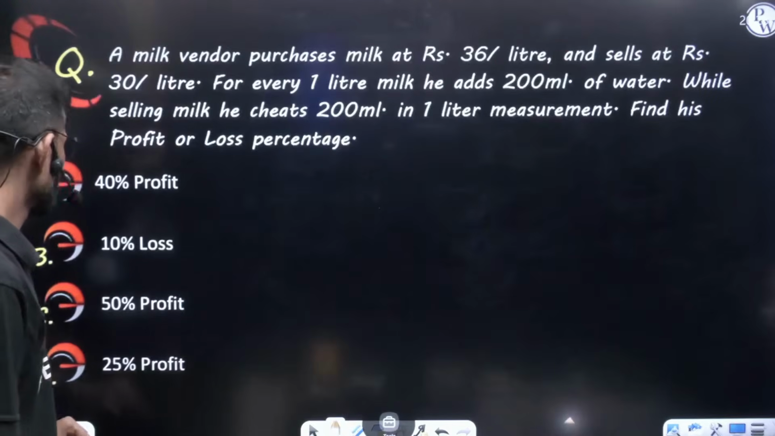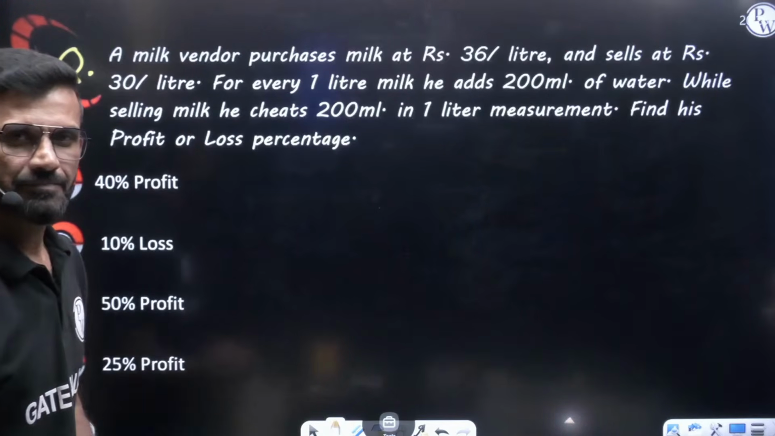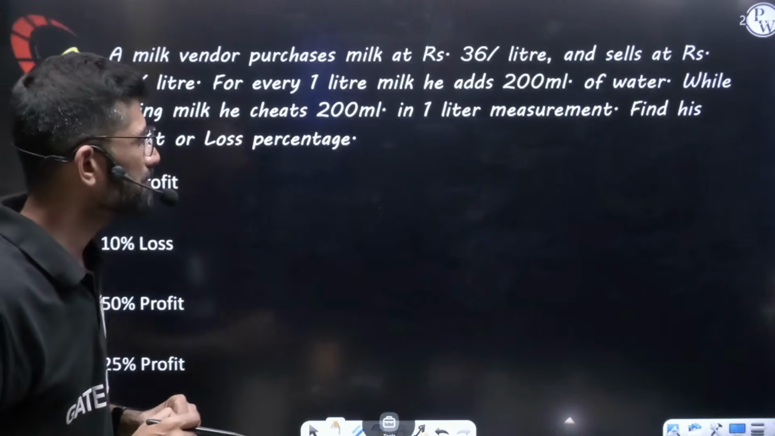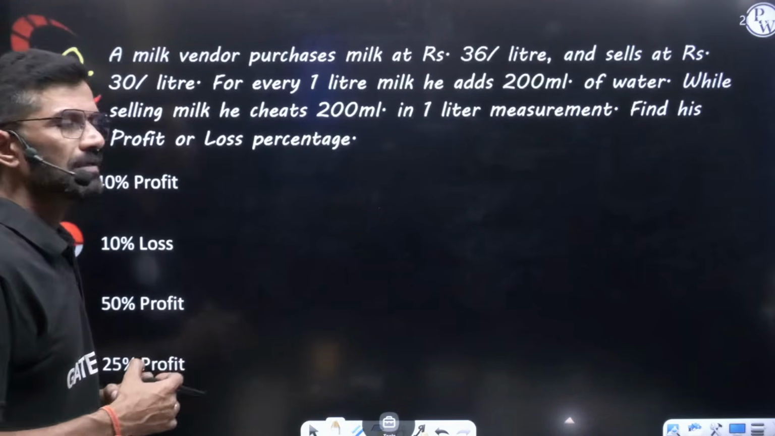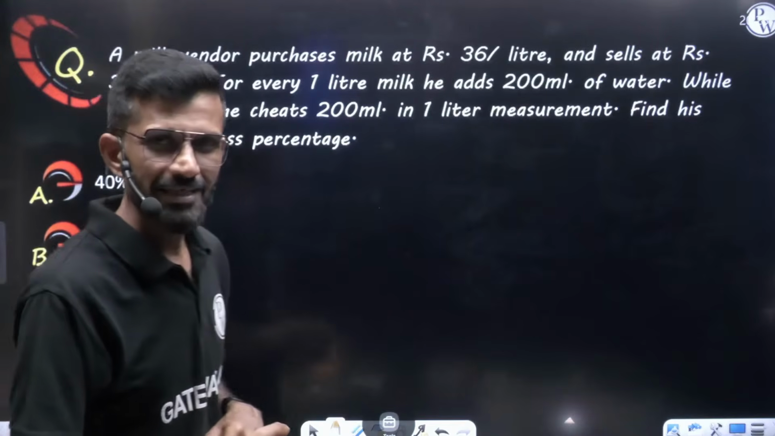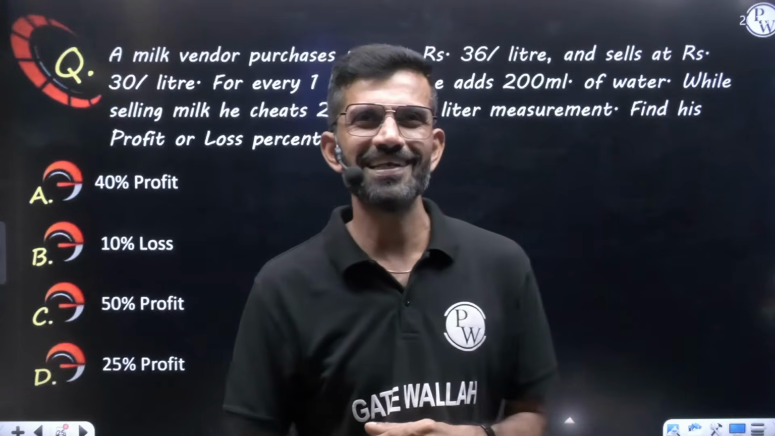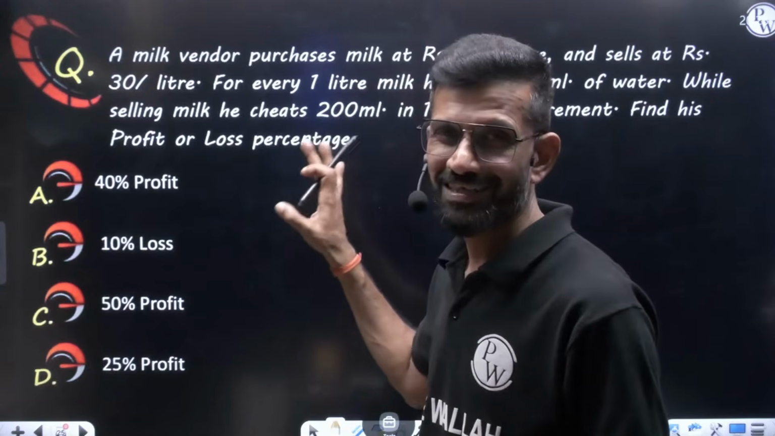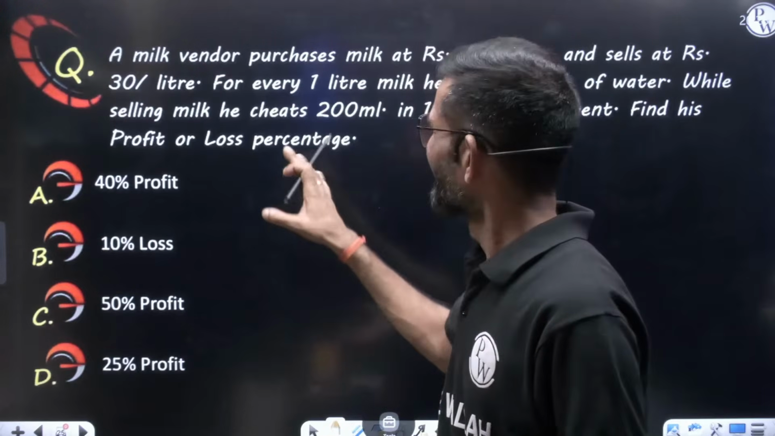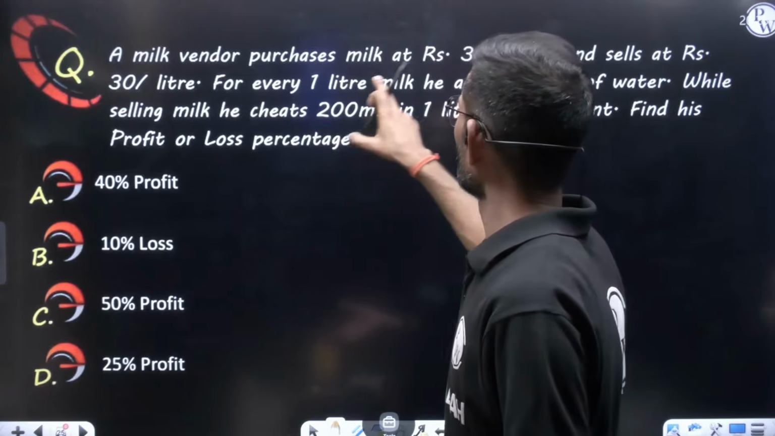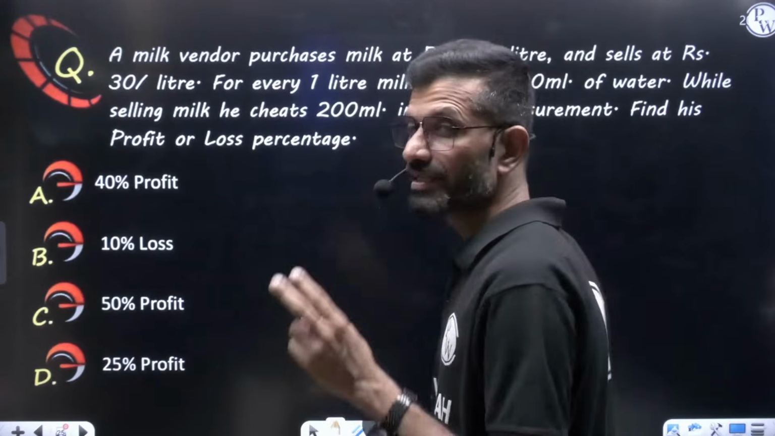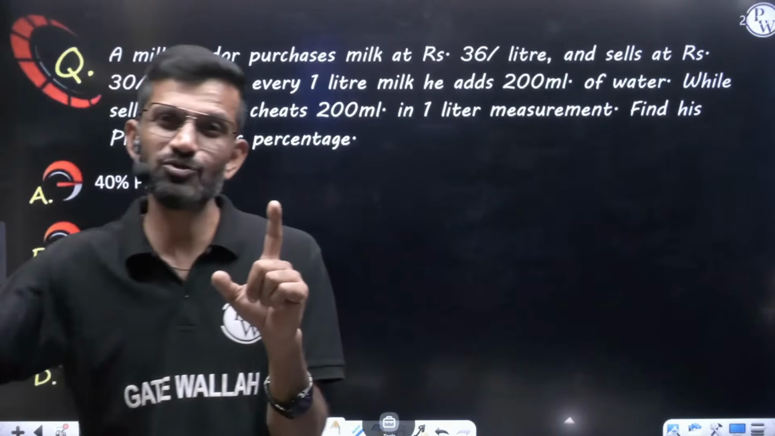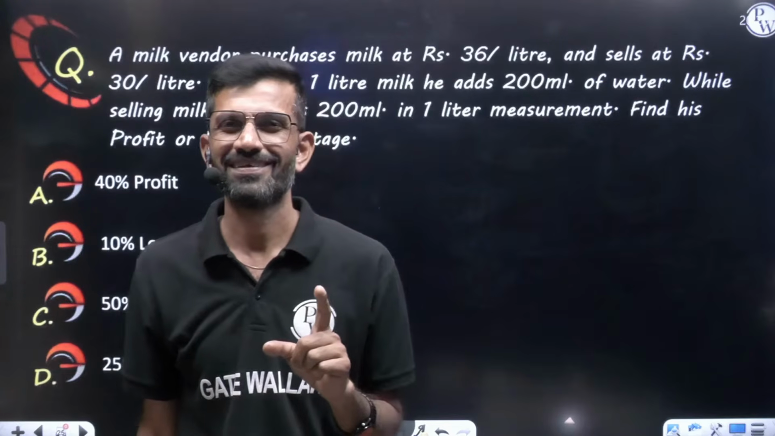So here's the question. A milk vendor purchases milk at rupees 36 per liter and sells at rupees 30 per liter. Oh my God. He's purchasing at 36 per liter and selling only at 30 per liter. Is it so? No. He is not doing some social service. They have given further, for every 1 liter milk, he adds 200 ml of water.